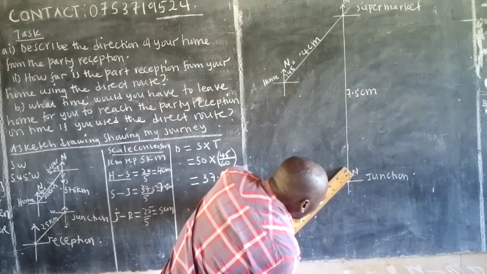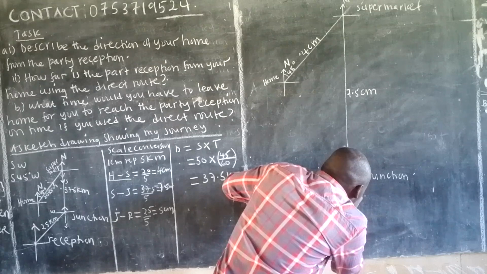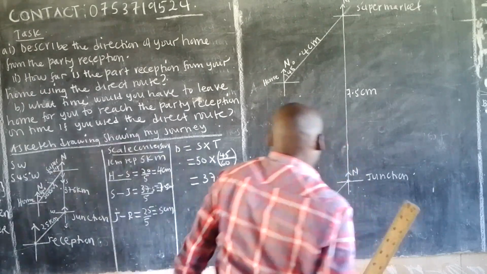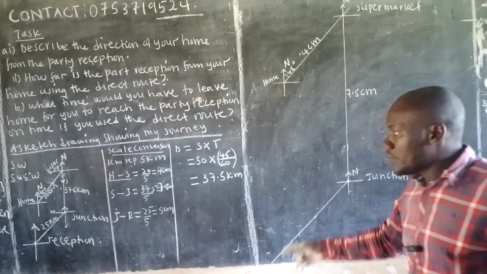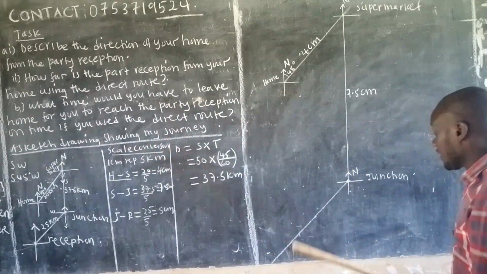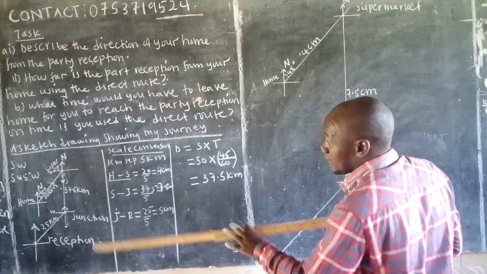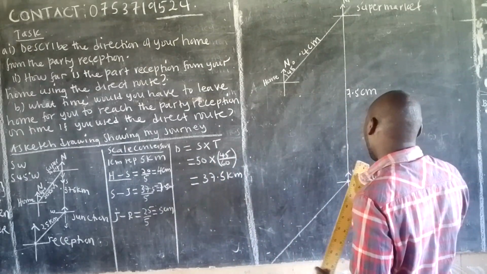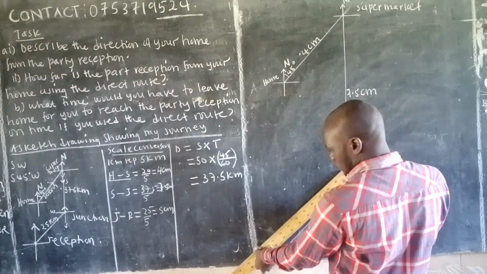So, put your ruler there, like that. So, having done that, now where we're going this side down is where our reception is, and I think the end point of the journey. So come and measure off the 25 kilometers, which are the same as 5 centimeters. So 25 kilometers, 5 centimeters. Okay.